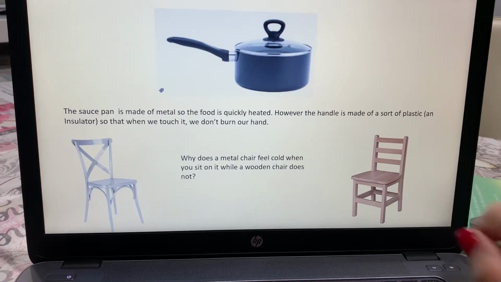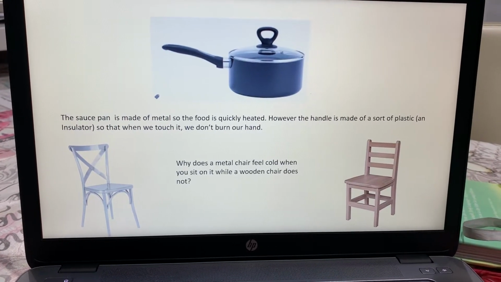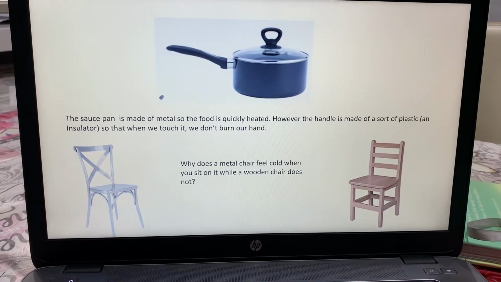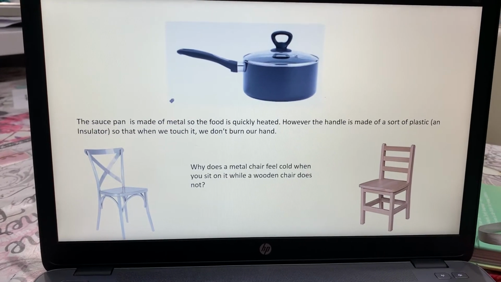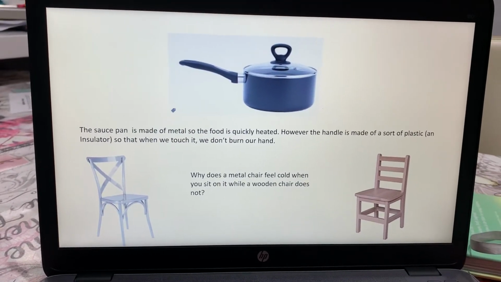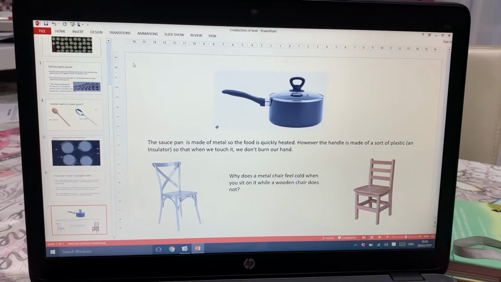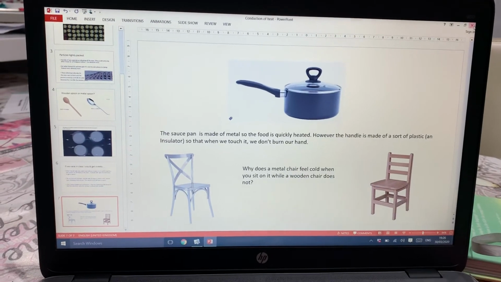While the chair made of wood is an insulator, so if you sit on it and heat it with your body, it does not take the heat away very, very quickly. And there are many examples of this, like for example, stepping on a carpet and stepping on a ceramic floor. One would not feel as cold as the other.